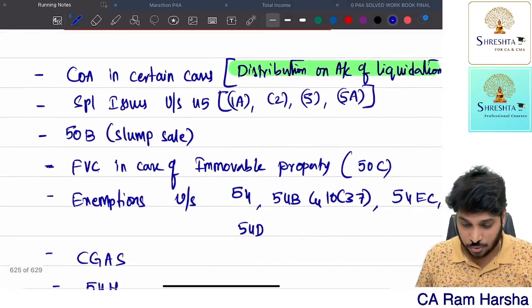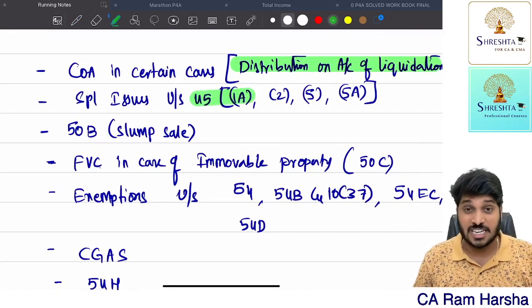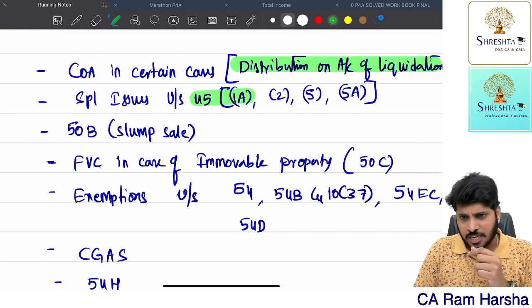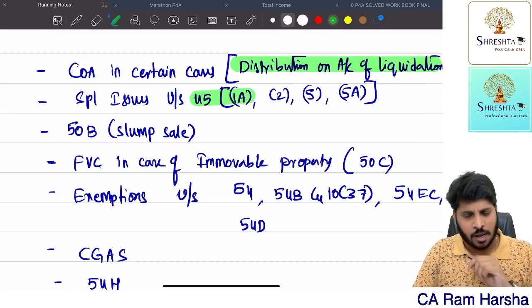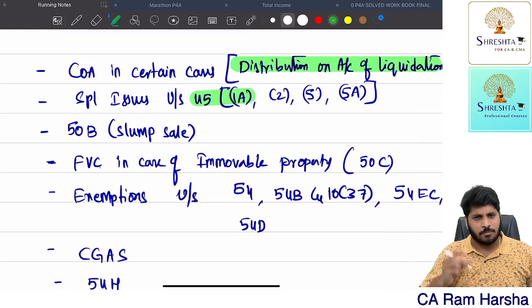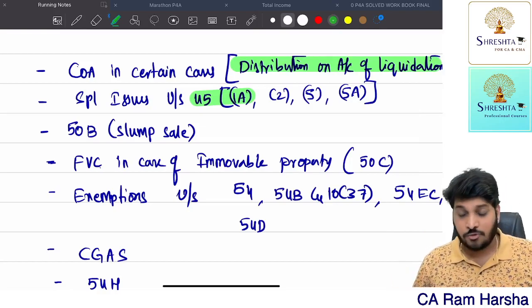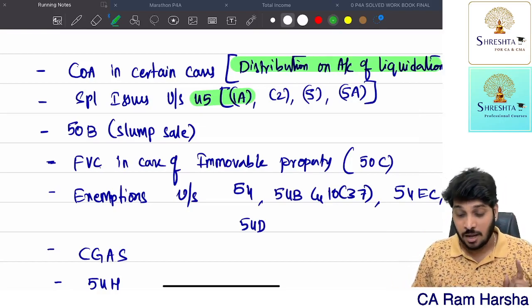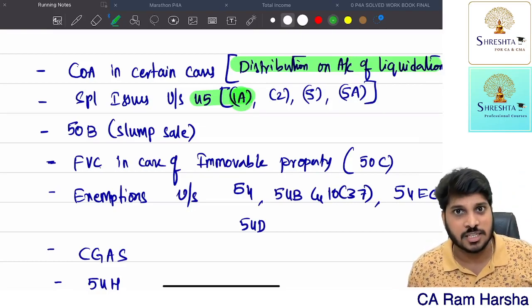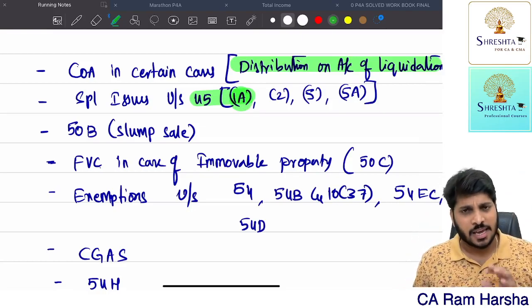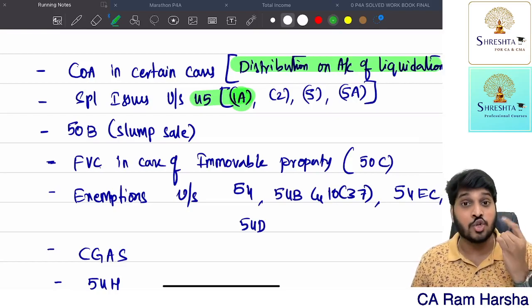What are the special issues? First one, Section 45 subsection 1A, or you can also call it clause 1A. Let us call it a subsection issue because they are somehow related. So 45 subsection 1 is the charging section, and 1A is an exception to the charging section. Generally, capital gains is taxable in the year in which you transferred.